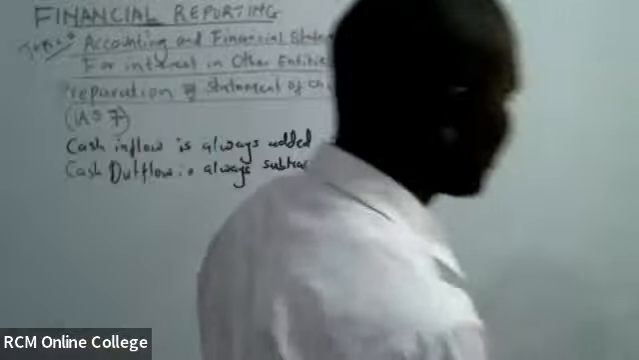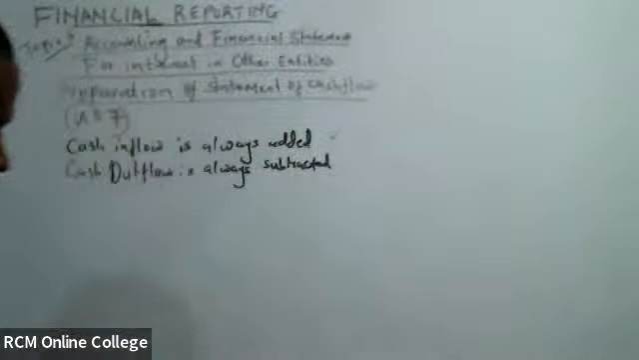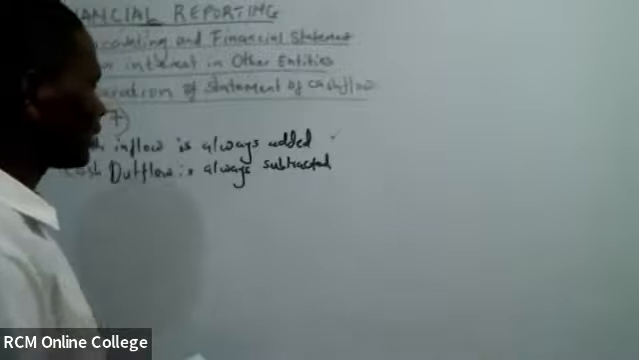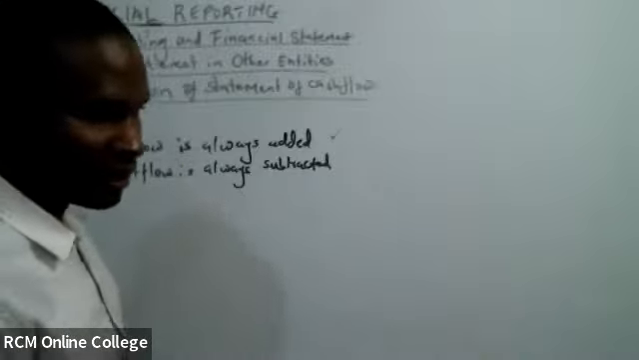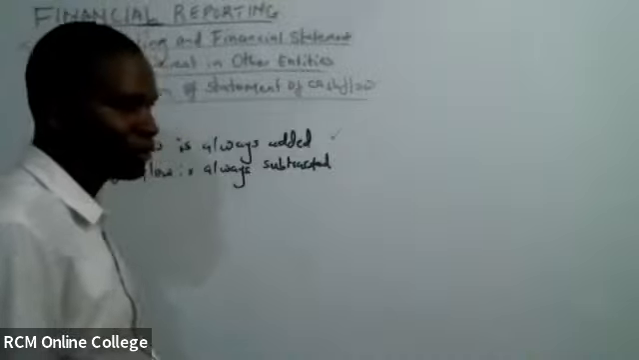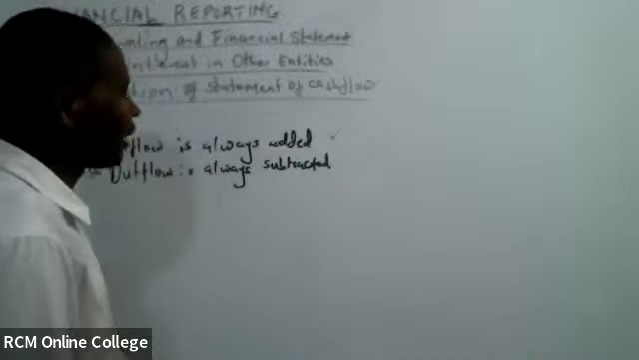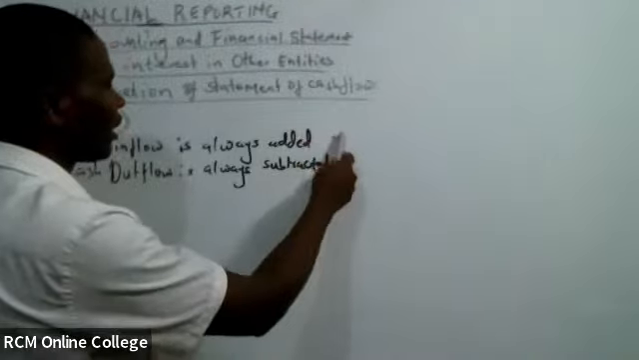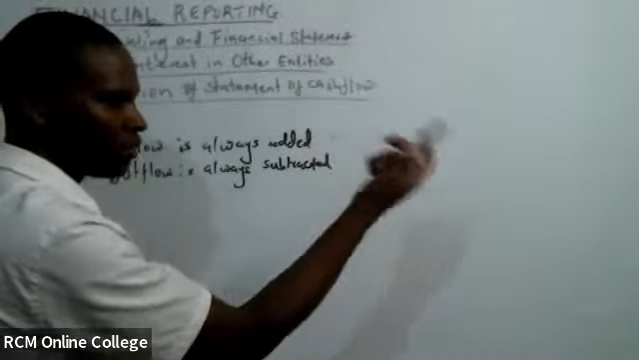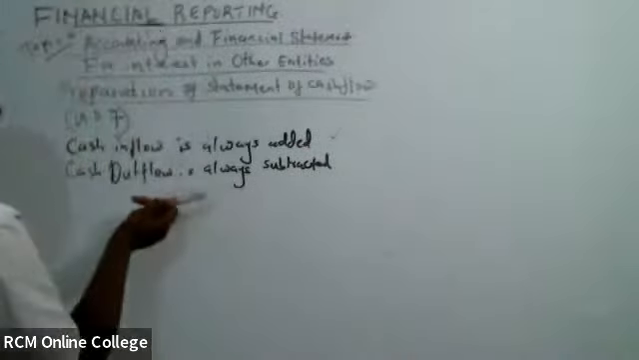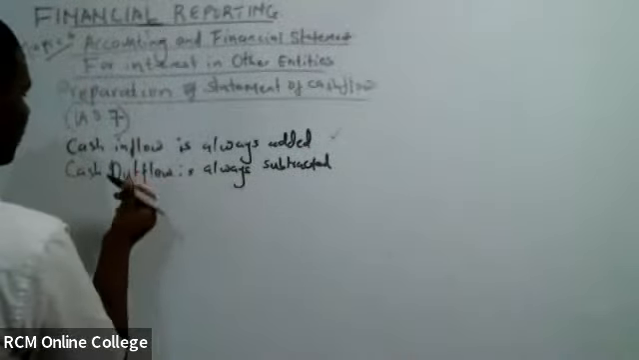We've said that if it is a cash inflow, we add. A cash outflow, we less. That means our cash will be increasing here, and our cash will be reducing here. We have three activities in this, and the first activity that is involved is operating activities.